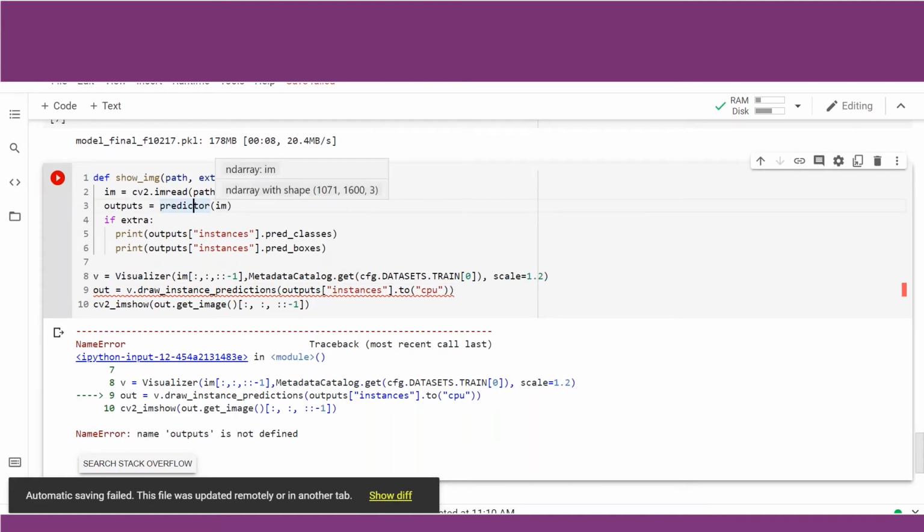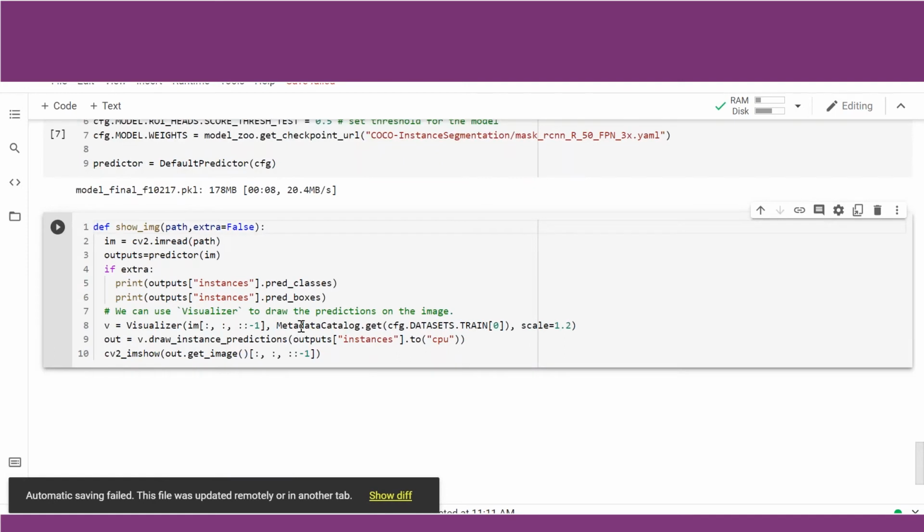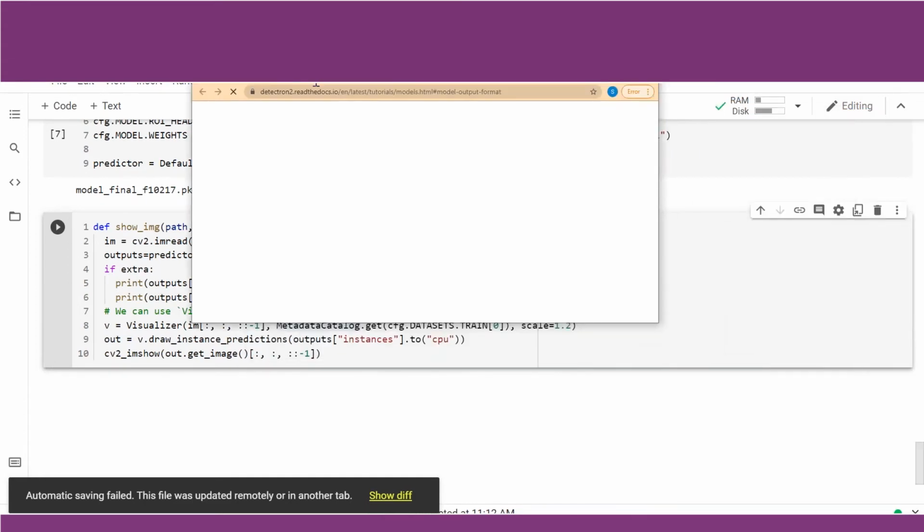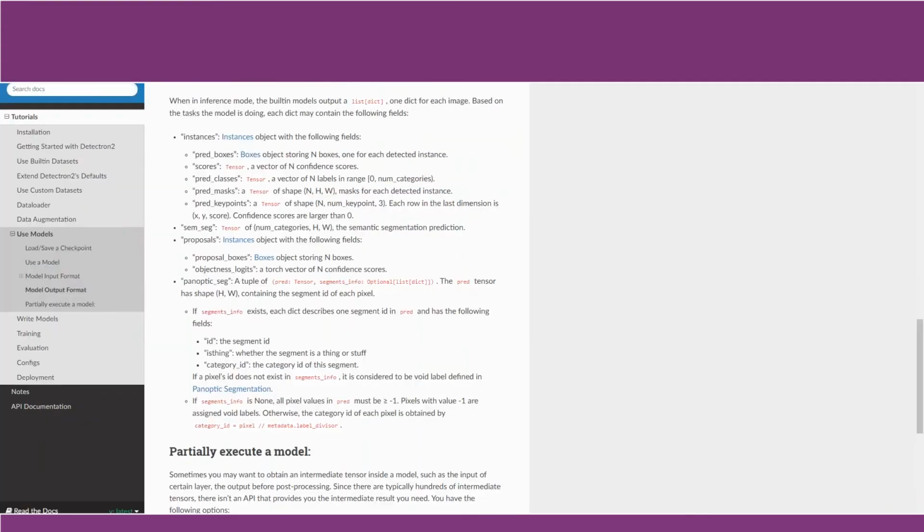It has been defined. Now that we have written the code in order to get the image which we have inferenced along with the classes and the coordinates from the model, let us now run this code to check whether it has been developed correctly. Now, you may all think that this is some rocket science going on, that how do we know which package to call or which method to call? We have all these listed in the official documentation of Detectron.